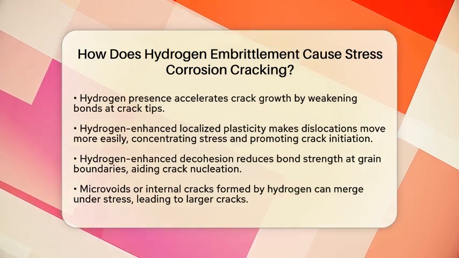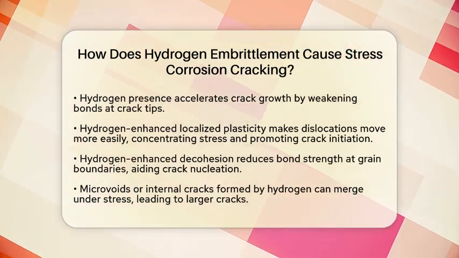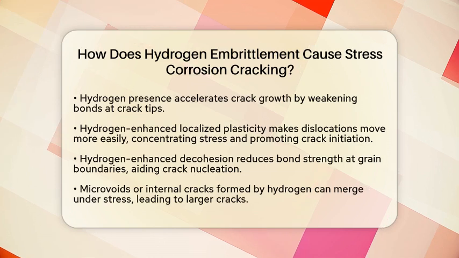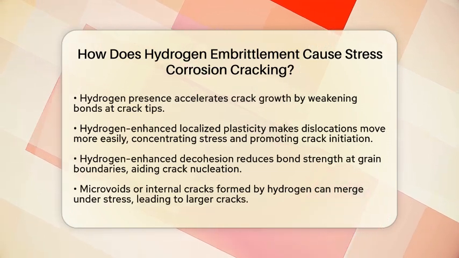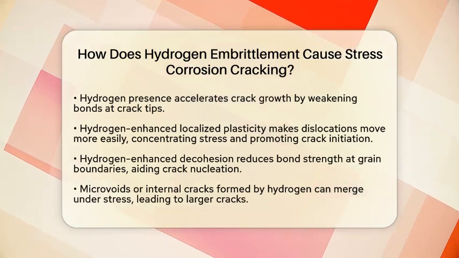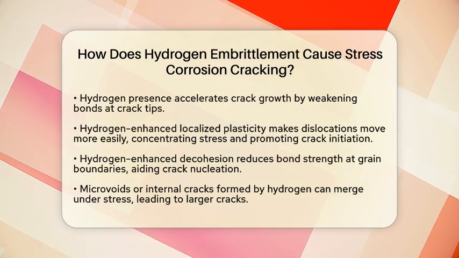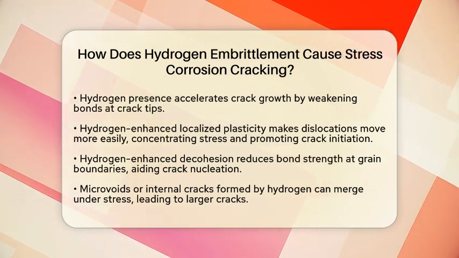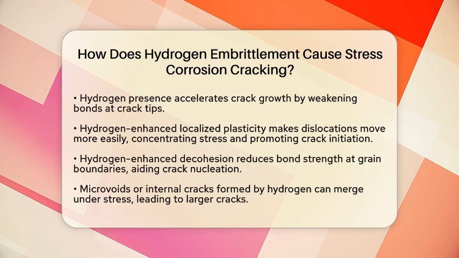Hydrogen makes dislocations, tiny defects in the metal, move more easily. This causes localized deformation, which concentrates stress at specific points. These stress points become prime spots for cracks to start and grow.